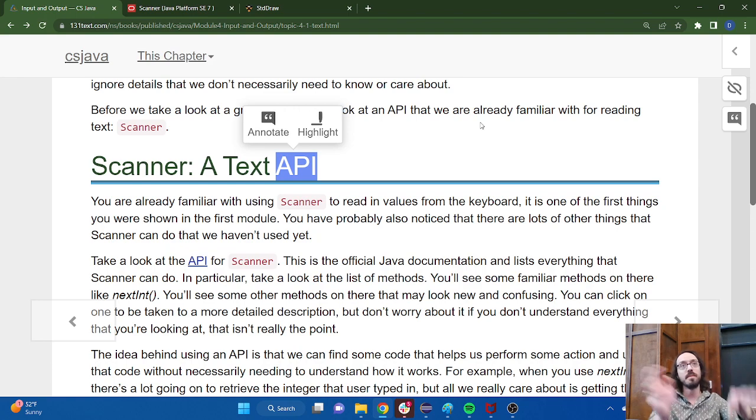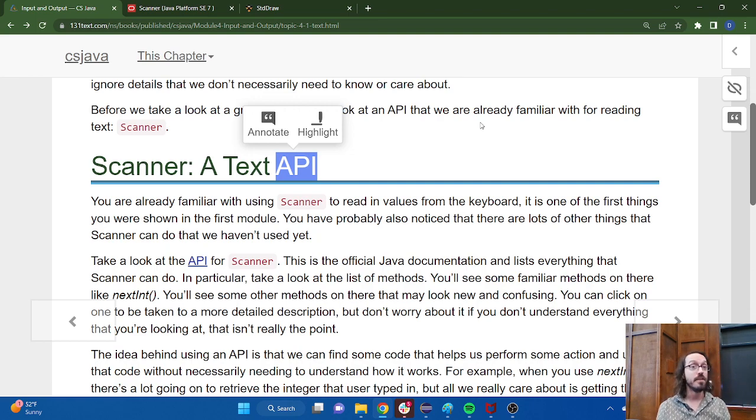So if somebody types something in, I want to be able to see what that is and get that into my program so that I can then do something with it. That's pretty standard. We know how to do that. We've seen how to use Scanner to do stuff like that since the first day of class, but I haven't really explained to you what Scanner actually is, or why it exists, or where it came from, right? We just kind of said, here's this thing, use it.